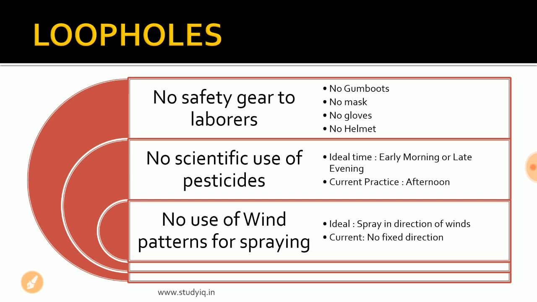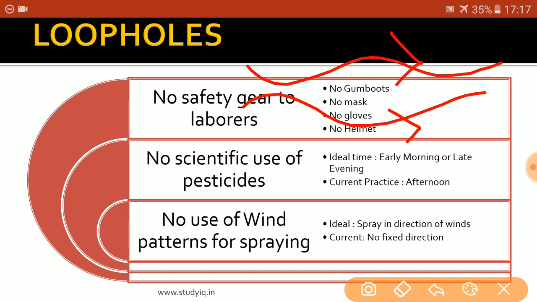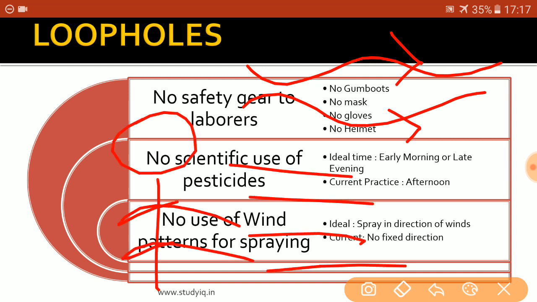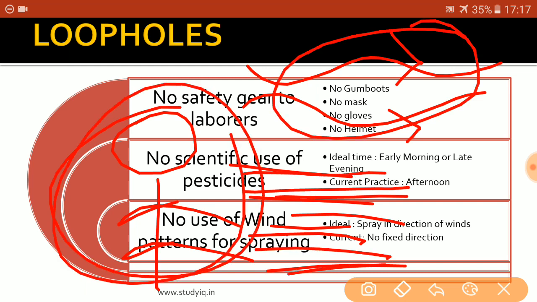Another scientific technique that the farmers ignore while spraying the pesticides is the use of wind pattern. Let us understand how. Let us say that wind is flowing in this particular direction. There is this farmer who is spraying the pesticides like this. Now if the wind direction is in the direction of spraying of pesticides, then the farmer would stay protected from all the ill impacts of the pesticides, and all the pesticides would be taken in this direction by the wind.